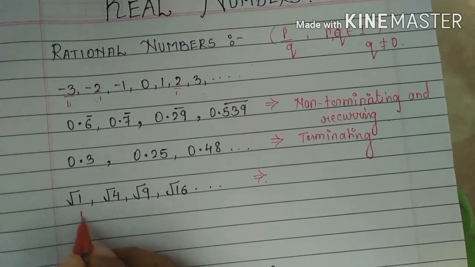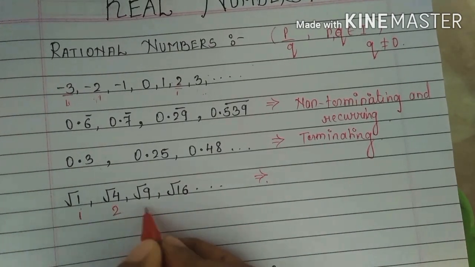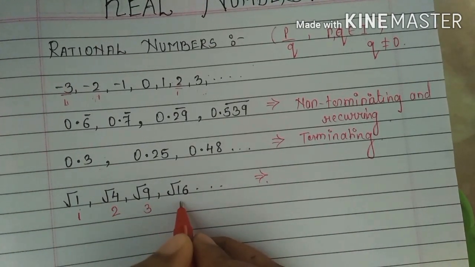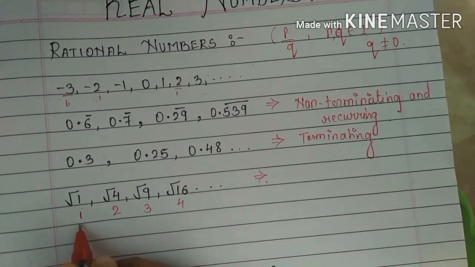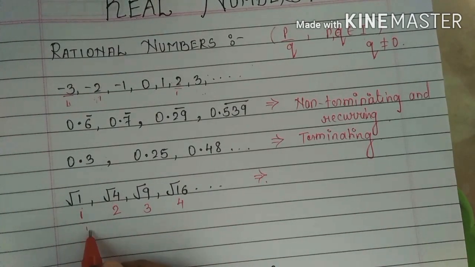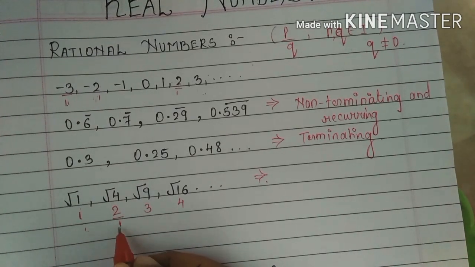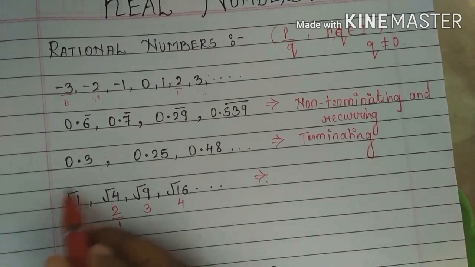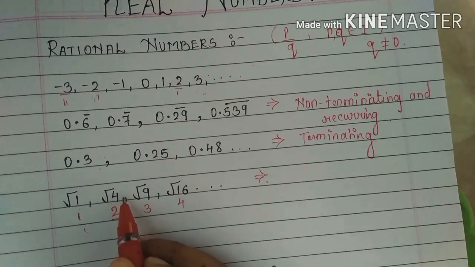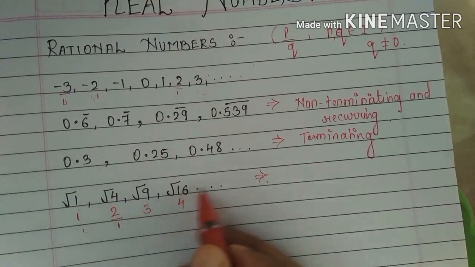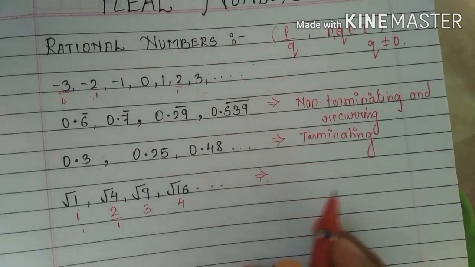This can be written as 1, this as 2, this is 3, and this is 4. And 1 can be written as 1 upon 1, which is in the form of p upon q. 2 upon 1, that is also in the form of p upon q. That means the square root of a perfect square number is a rational number, we can say that.